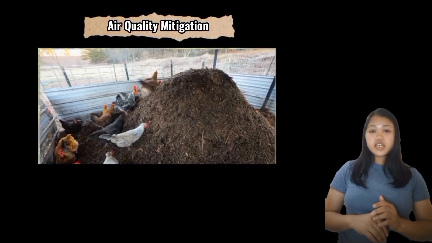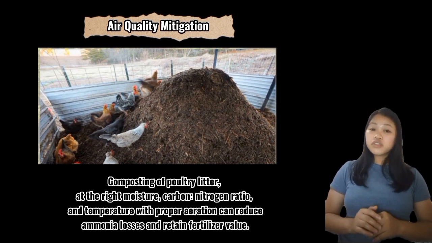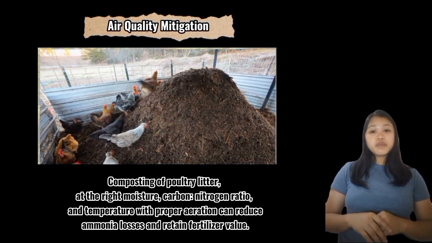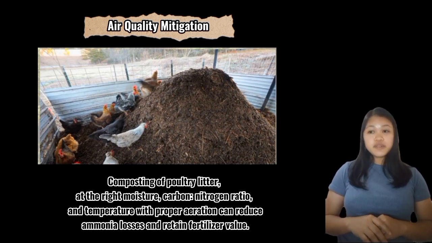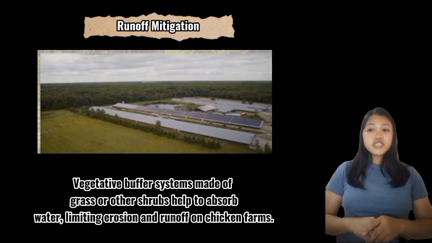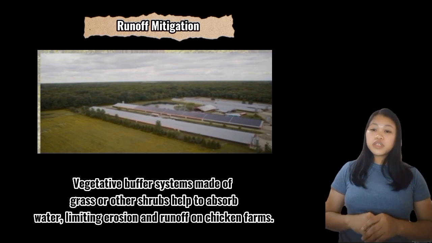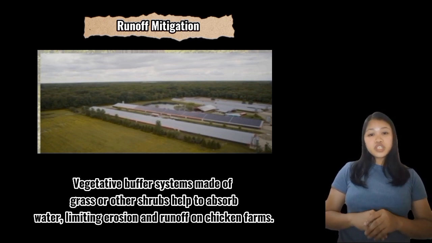Air quality mitigation. Composting poultry litter at the right moisture, carbon, nitrogen ratio, and temperature with proper aeration can reduce losses and retain fertilizer value. Runoff mitigation. Vegetative buffer systems made of grass or other shrubs help to absorb water, limiting erosion and runoff on chicken farms.